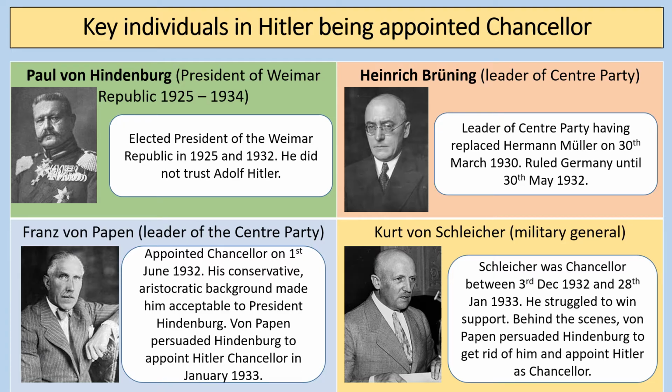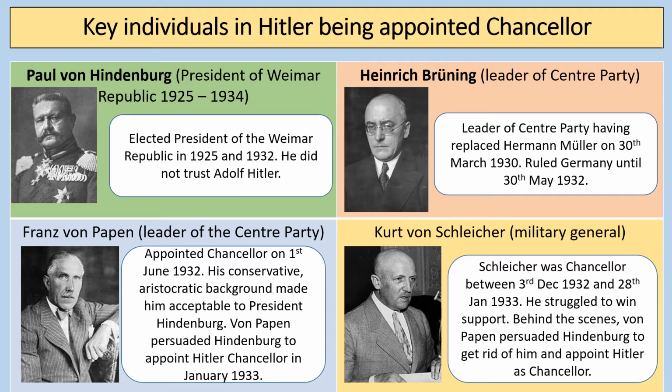Franz von Papen then becomes leader of the Centre Party, replacing Brüning. He's appointed the Chancellor on the 1st of June 1932. He had an aristocratic background, so he's very much acceptable to President Hindenburg, that represents many of those traditional conservative forces in Germany. Now, Franz von Papen is the person that persuades Hindenburg to appoint Hitler Chancellor in January 1933. So his role in Hitler becoming Chancellor is absolutely crucial.